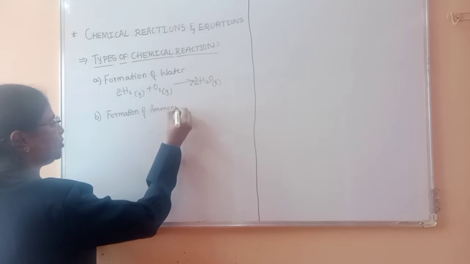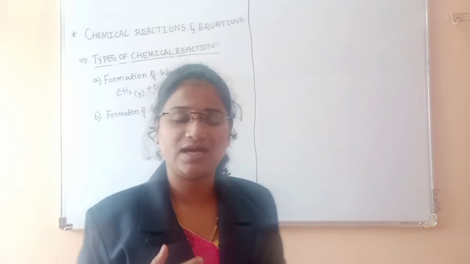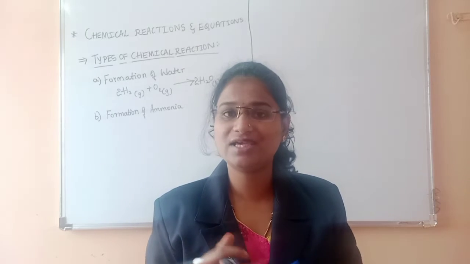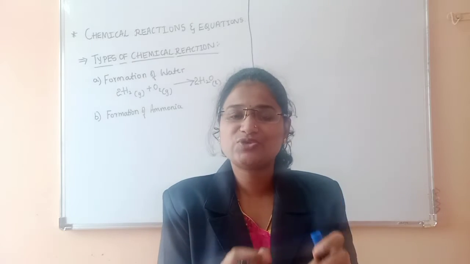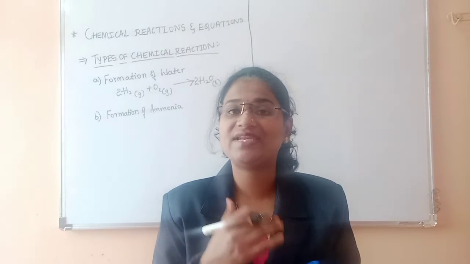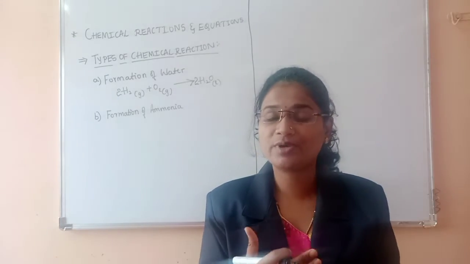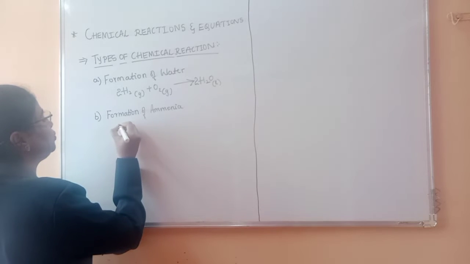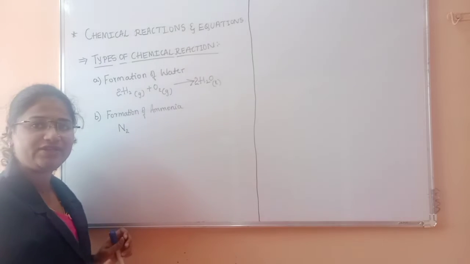Formation of ammonia. Ammonia and compounds of ammonia are used widely in the field of agriculture as fertilizers. That is why industrial production of ammonia has a very significant role. So how will this ammonia be produced? For ammonia formation, we need two reactants, namely nitrogen. So what is the formula of nitrogen?